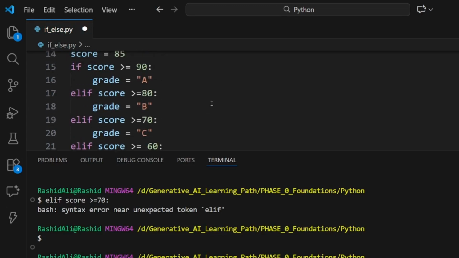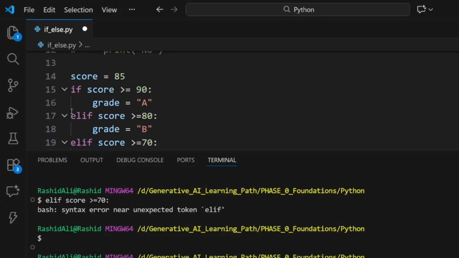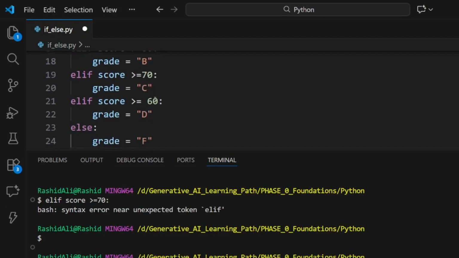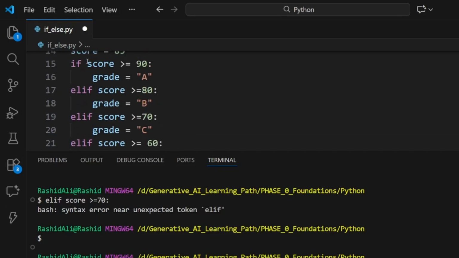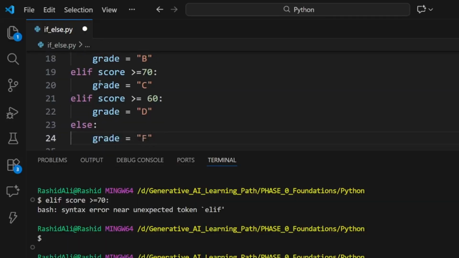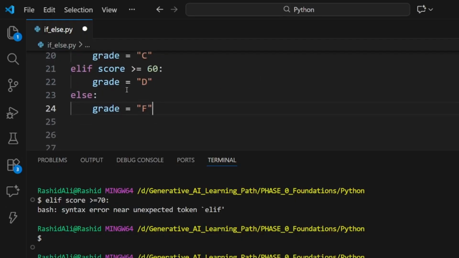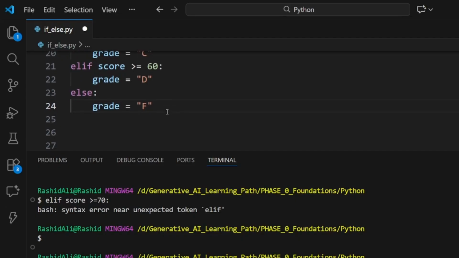If one of the conditions becomes true, then it will skip the whole rest of the if else statements, and just execute this block and skip the rest. And if none of the conditions are true, like these conditions we have preset, these become false, then the else block will be executed, and this is the last choice that will run if all the cases become false.